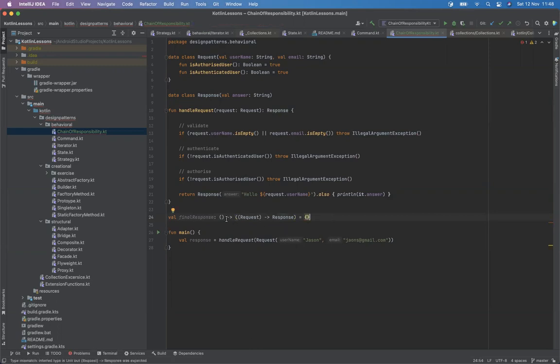See, I'm putting the types for the inputs and the outputs, right? To start with, all I care about at this level is that it needs to return me the request and the response, the previous request in this case, so that I can pass it along the way. So the type of this final response lambda would be: it doesn't take in anything, but it will return the output type as the request and a response lambda. So this is a lambda I'm returning. The output is a lambda itself.